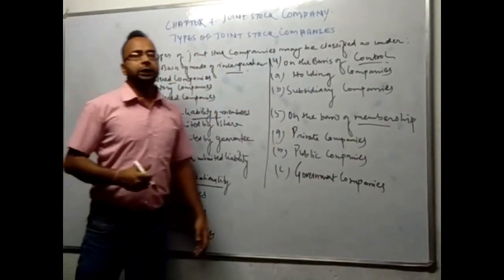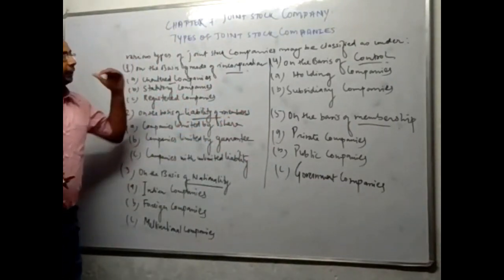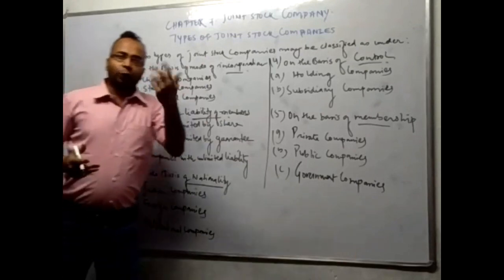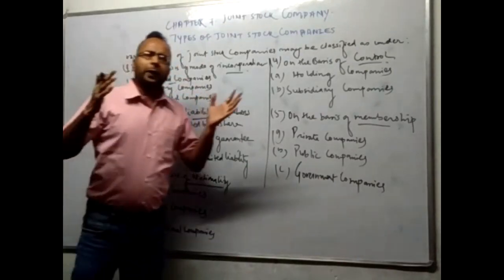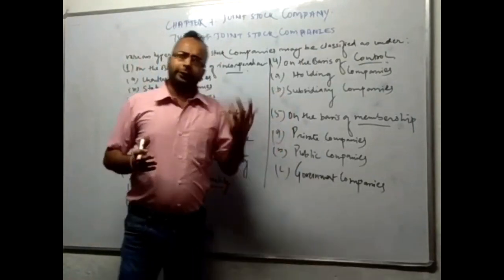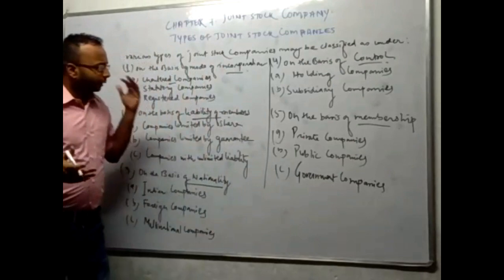Topic. The name of the topic is types of companies. You can see on the board that I have prepared a list of the types of companies, and companies can be classified through various ways. Companies can be classified through different points.